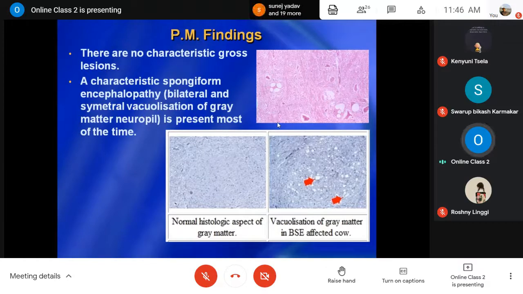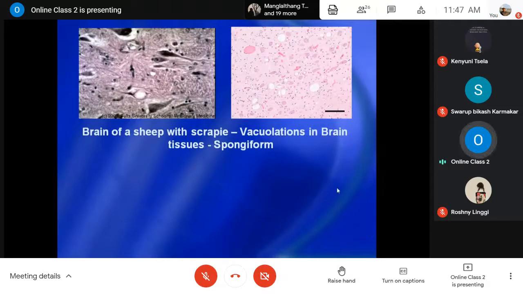This is due to the formation of vacuoles, vacuolization, which may be bilateral or symmetrical when you see the two hemispheres of the brain, and mostly confined to the gray matter. In all these transmissible spongiform encephalopathies, in animals or humans, this is very common and is the characteristic microscopic lesion: vacuolation, vacuoles in the brain tissue. These are some more pictures of vacuolations in the brain tissue, with empty vacuoles, oval or rounded, and unstained areas.